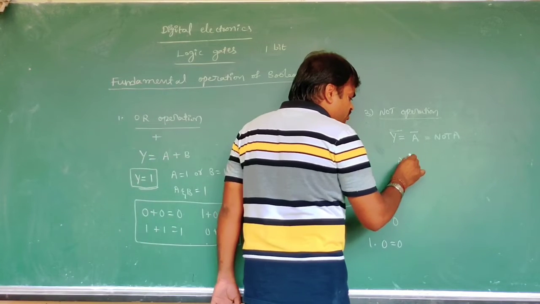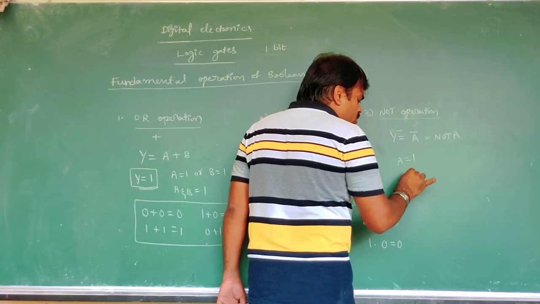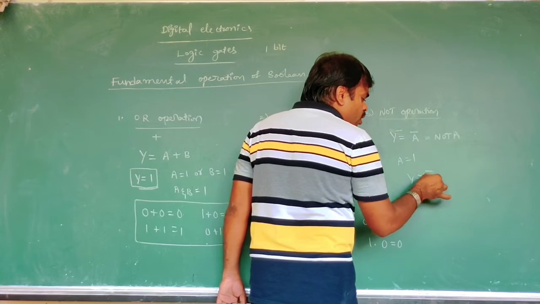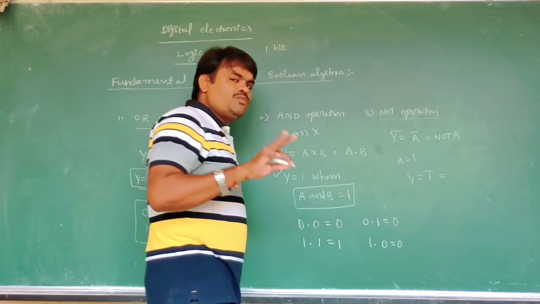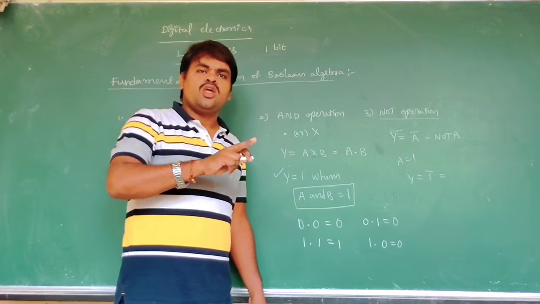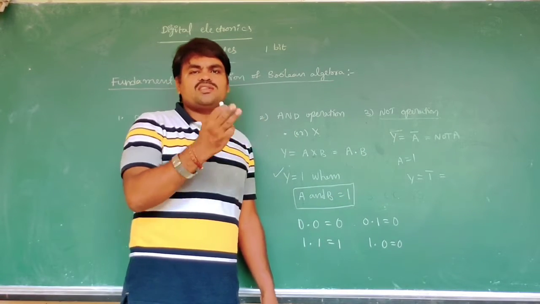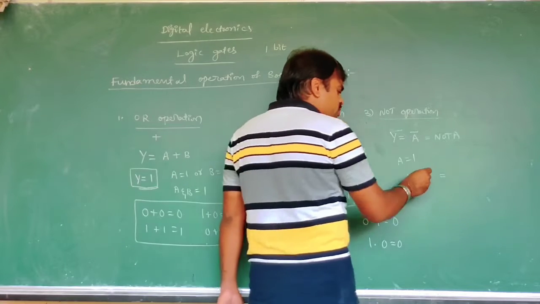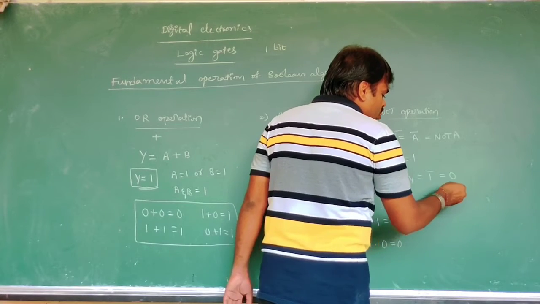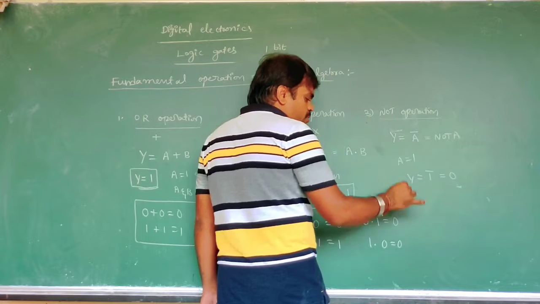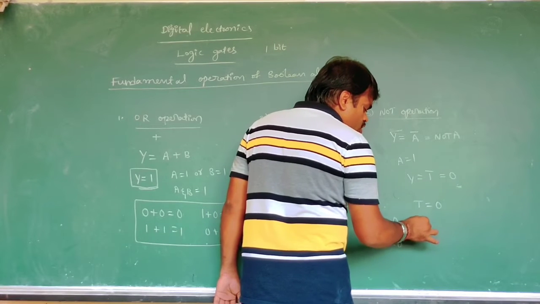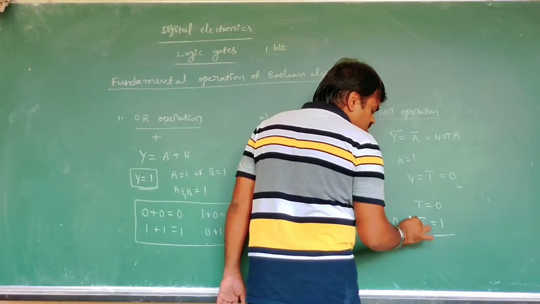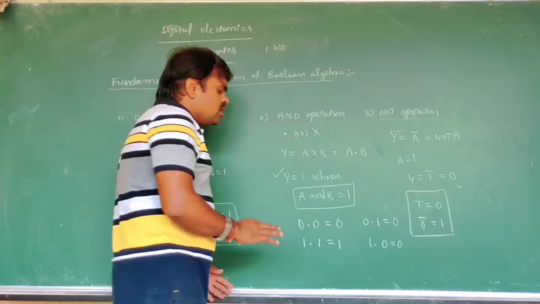Like that, if a is equal to 1, y is equal to 1 bar. 1 bar means not 1. Not 1 means what? In Boolean algebra there are only two states. One state is 1, the other state is 0. Not 1 becomes 0. That means the NOT operation is expressed as 1 bar equal to 0, and 0 bar becomes 1. This is the NOT operation.